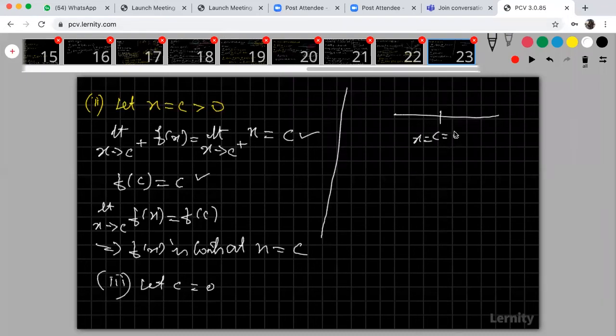Look at that, at x is equal to 0, that means c is equal to 0. Here, look at that, I have different f of x.